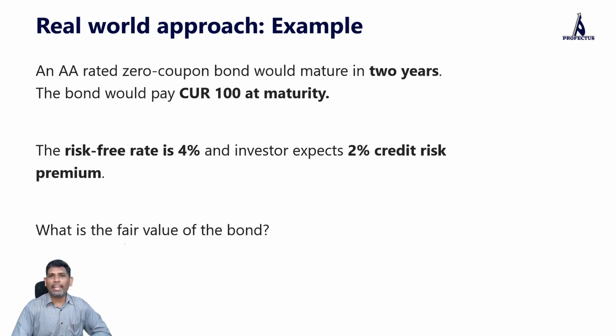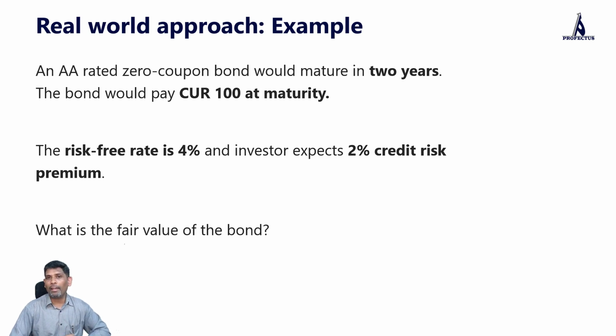Let us say there is a AA-rated zero coupon bond. A zero coupon bond is something that gives money only at maturity. At beginning, you have to invest and you get the money back at maturity. In between, you do not get any coupon or interest. So let us say here is a AA-rated zero coupon bond, which will mature in 2 years' time. And at maturity, we will get $100 or rupees. Risk-free rate is 4%. And given the risk involved, let's say investors expect 2% risk premium.